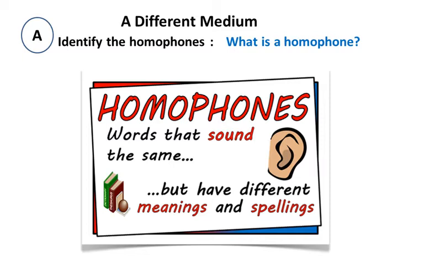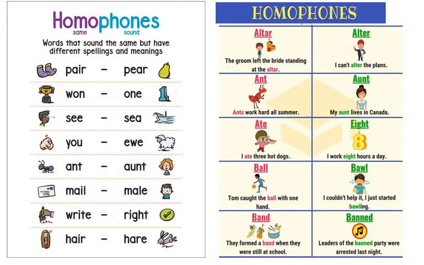Homophones are words that sound the same but have different meanings and spellings. In other words, homophones are pronounced in the same way or sound the same way although they have different spelling and meaning. Go to next slide to see some examples. Children, you can see many examples in this slide.